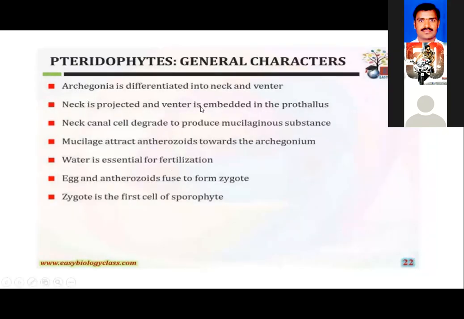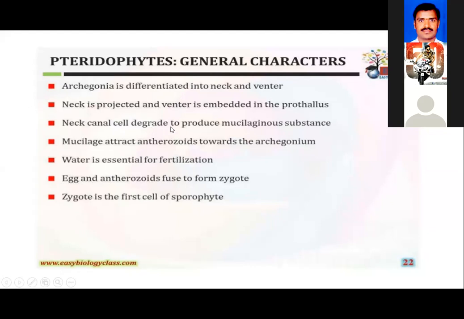Archegonia is a flask-shaped structure differentiated into neck and venter. The neck is projected and the venter is embedded in the prothallus. The venter is the most important part of the archegonia, which consists of the female gamete, the so-called egg.